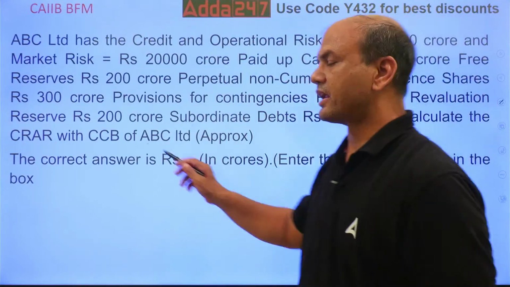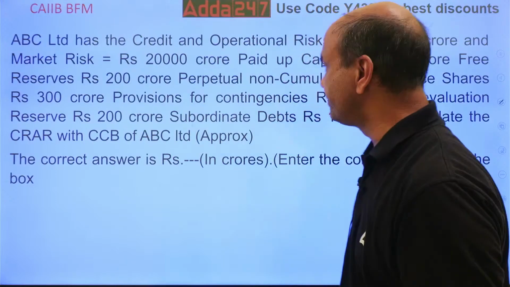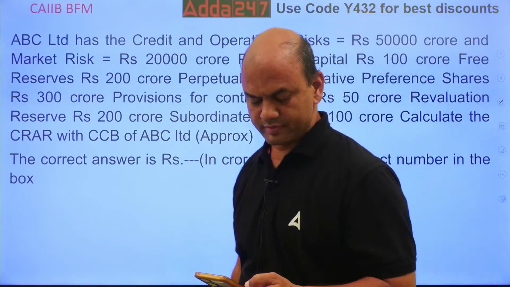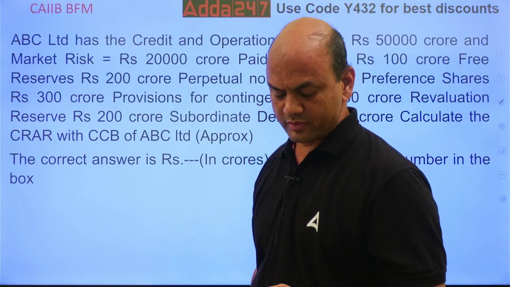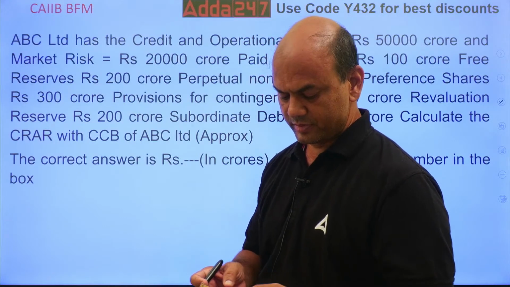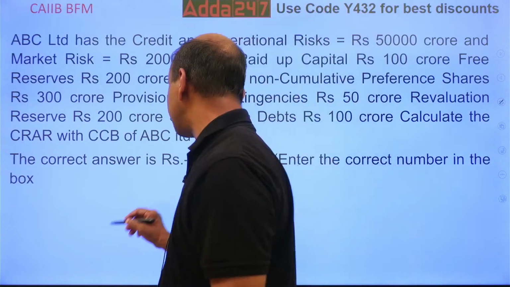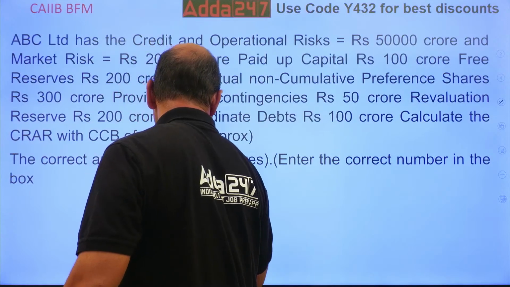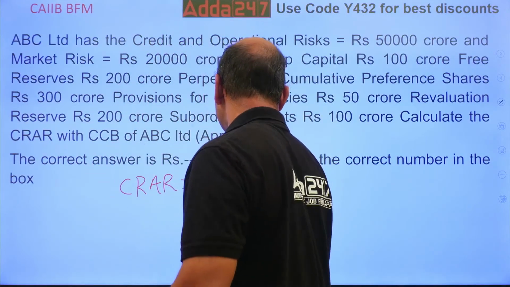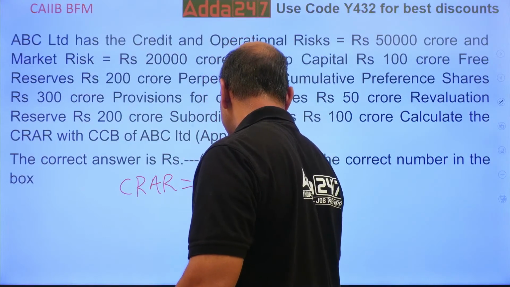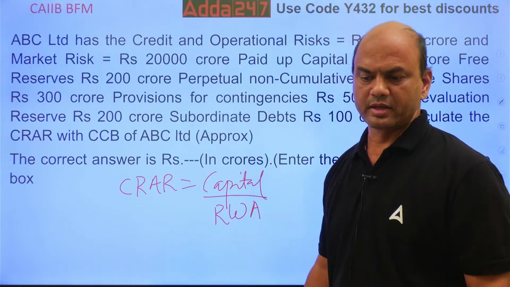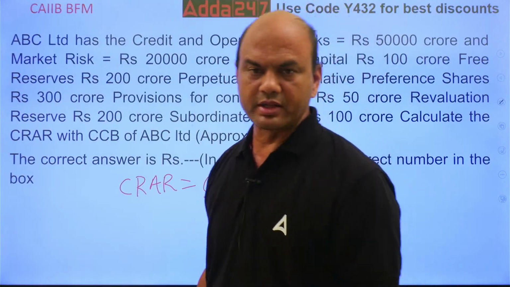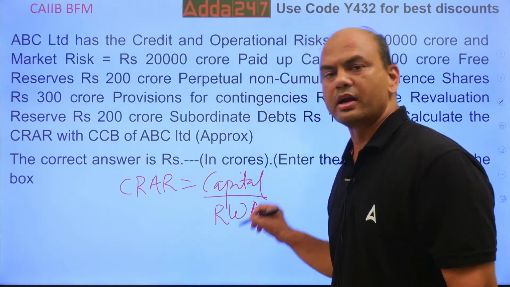You want CRAR. What is the formula for CRAR? CRAR equals capital upon RWA, risk-weighted assets. Capital upon RWA, right? Hi, good evening, Nalina. Good evening, everyone. So, capital upon RWA.